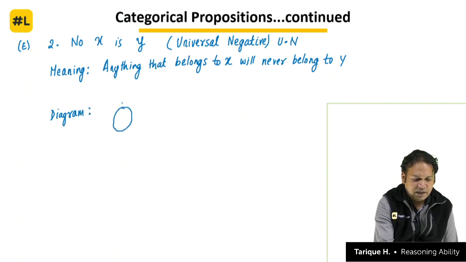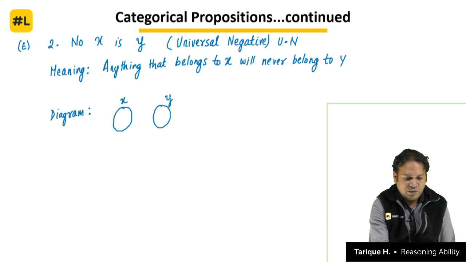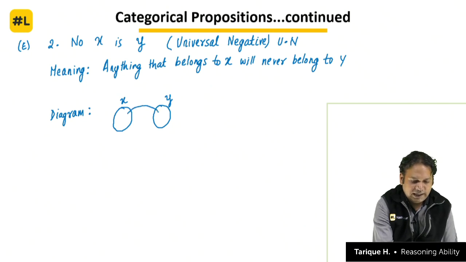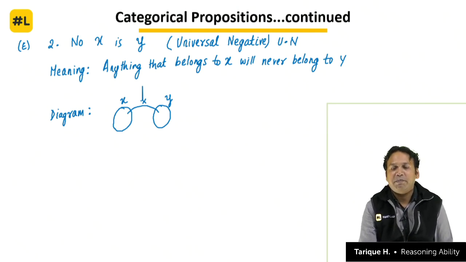X is a separate circle and y is a separate circle. No x is y, so we can ideally make a link like this and put a cross here, just to signify that x and y will never overlap, because sometimes in one particular diagram set we will have 2-3 such circles which might be linked with no x is y.